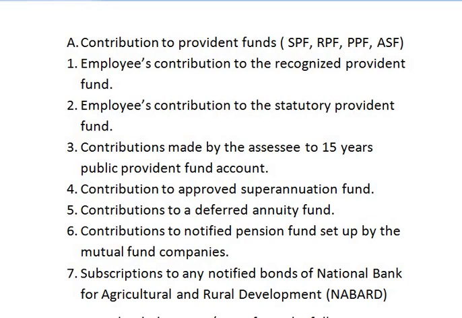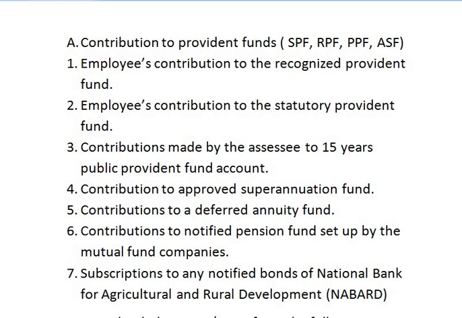Fourth, contribution to approved superannuation fund. Fifth, contribution to a deferred annuity fund. Sixth, contribution to notified pension fund set up by the mutual fund companies. Seventh, subscription to any notified bonds of National Bank of Agricultural and Rural Development, that is NABARD.